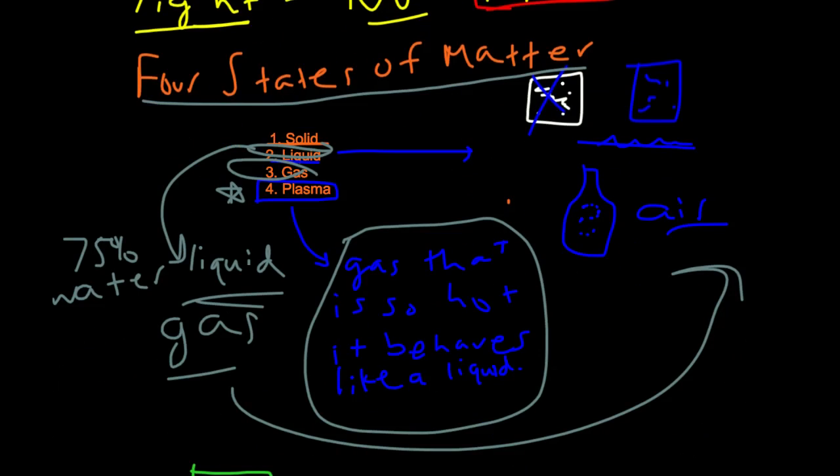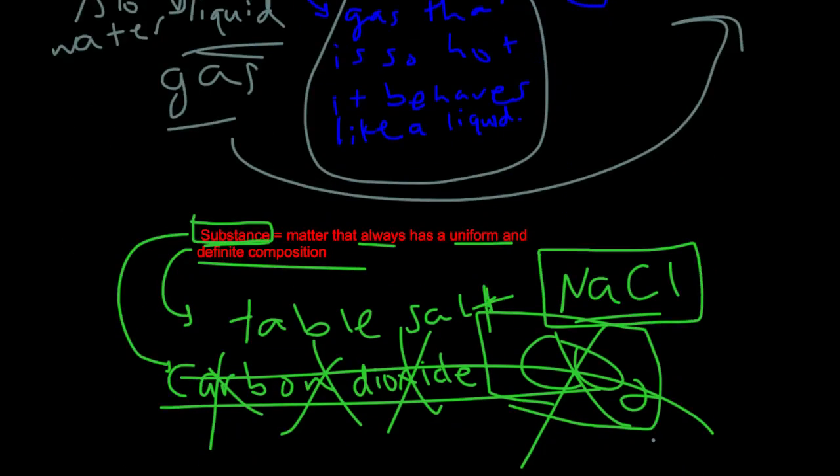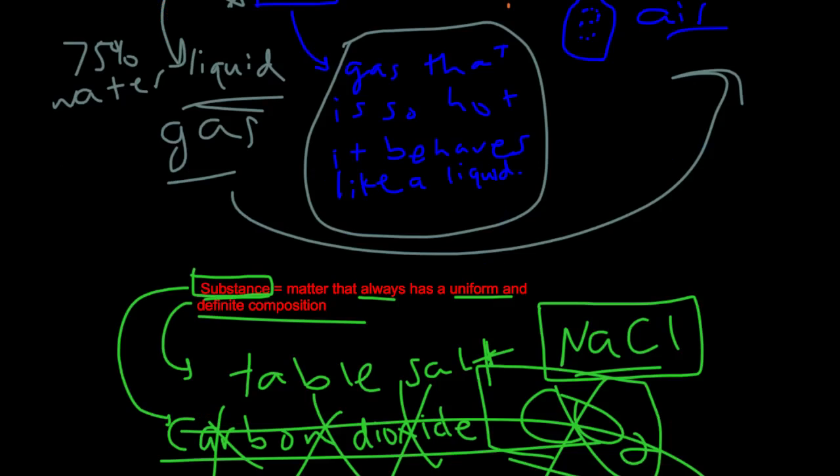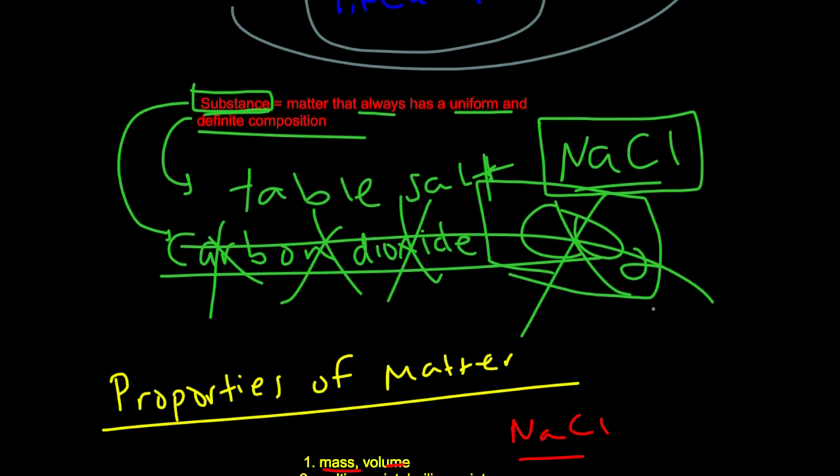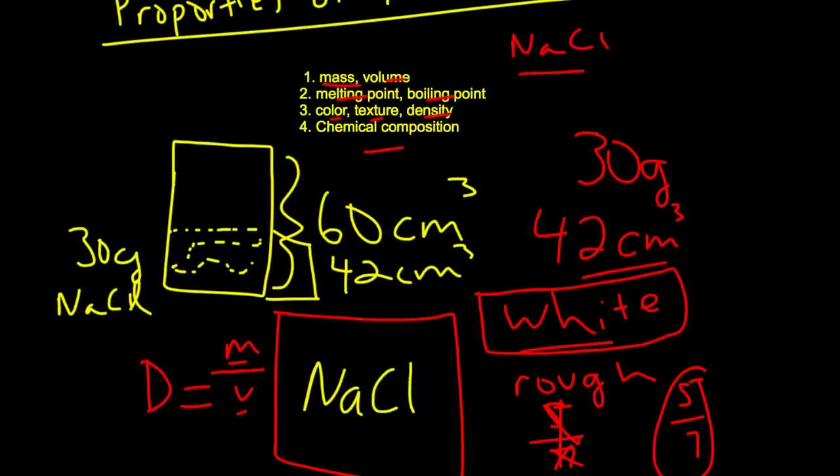The most plentiful state of matter in the universe is plasma. However, on our Earth, depending on your definition, it could be either gas or liquid. And plasma, by the way, is gas that's so hot that it behaves like a liquid. A substance is matter that always has a uniform and definite composition. So everything on our planet is substance. Properties of matter: it has mass and volume, and I gave an example. The mass of this will be 30 grams, because we weighed it. The volume of this will be 42 centimeters cubed.